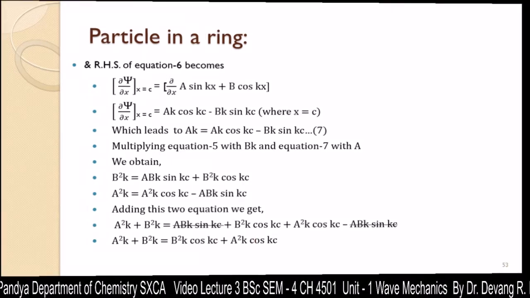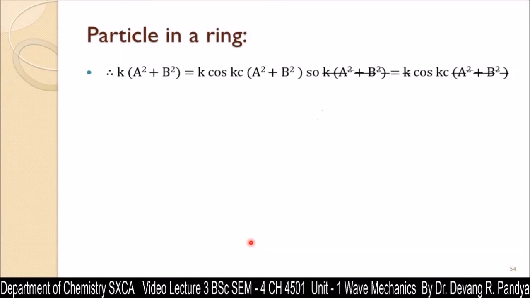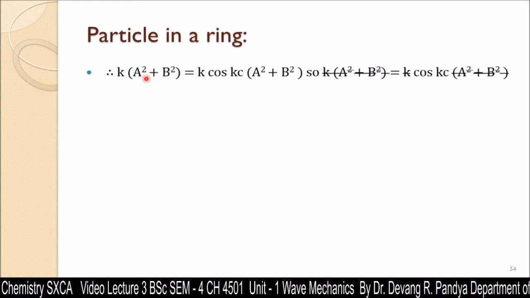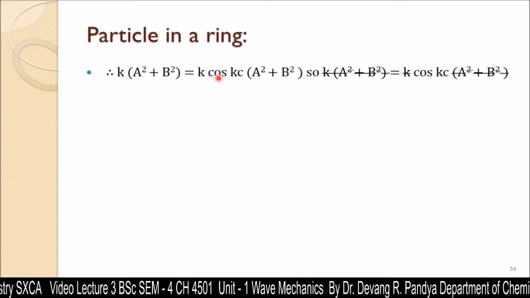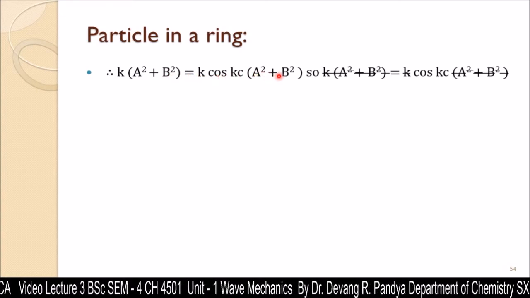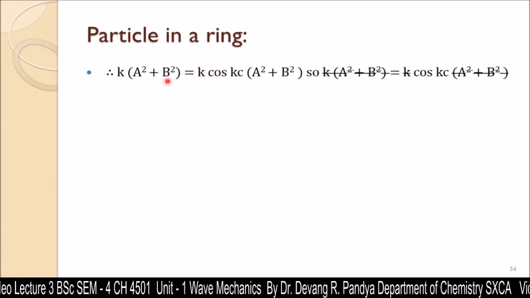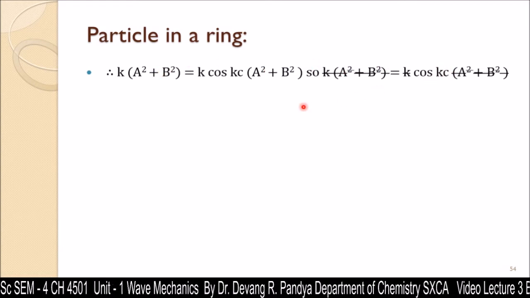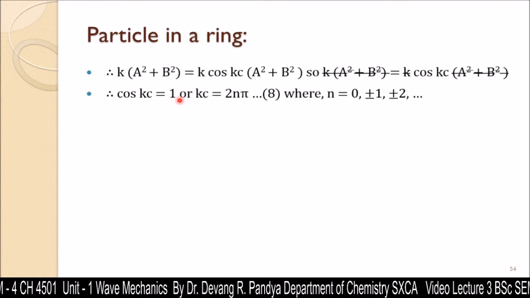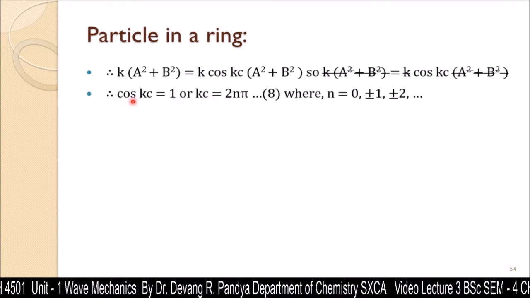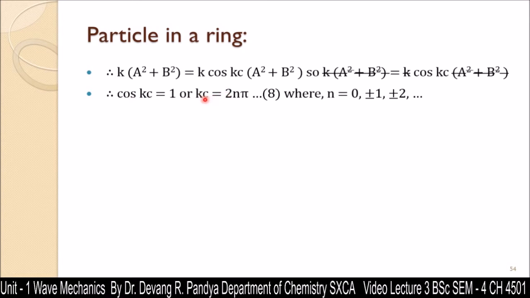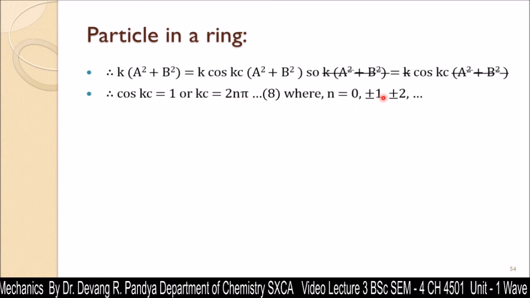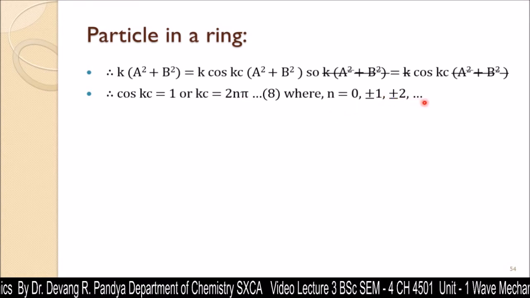Now from this equation, if we keep k common, we're going to get a square plus b square is equal to k cos kc times a square plus b square. Now k and a square plus b square, which are similar on both sides, will cancel each other out. We're going to get cos kc is equal to 1. So kc is equal to, when you take cos inverse, 2n pi, where n is equal to 0, plus or minus 1, plus or minus 2, up to infinity.